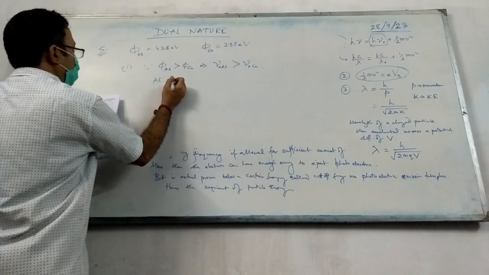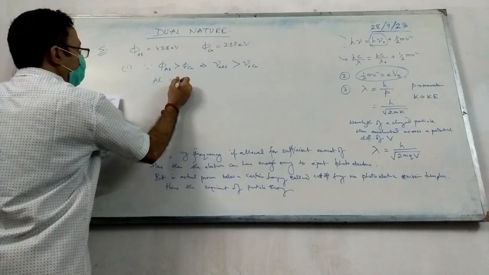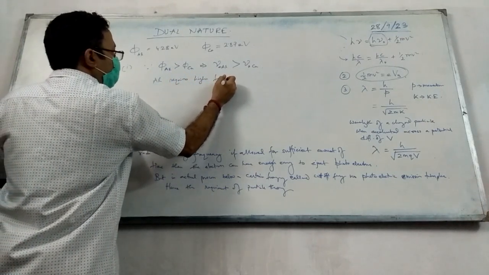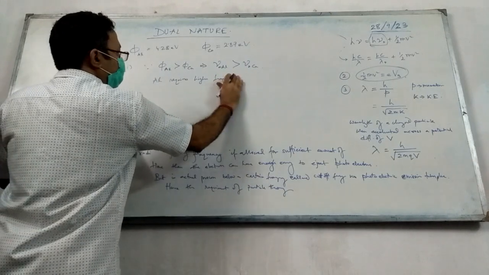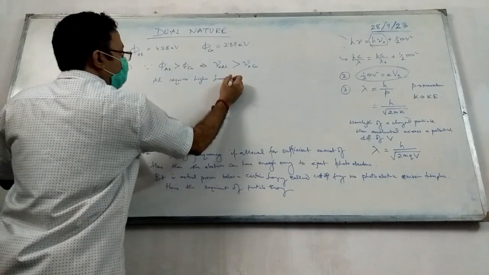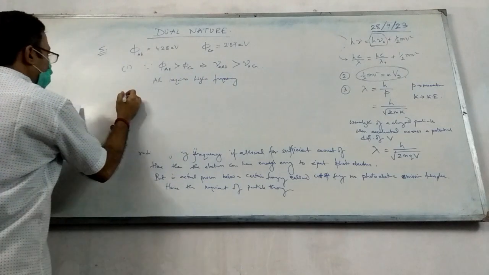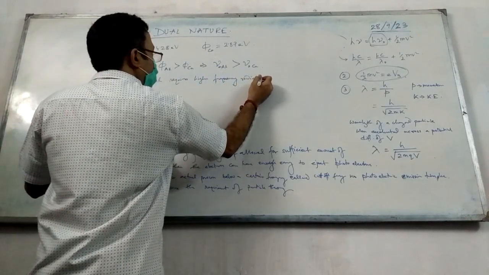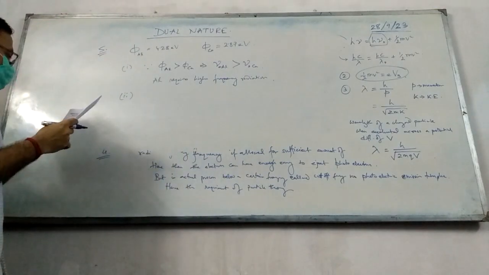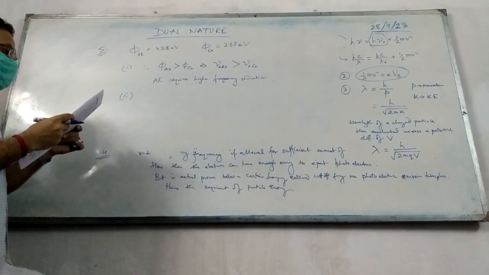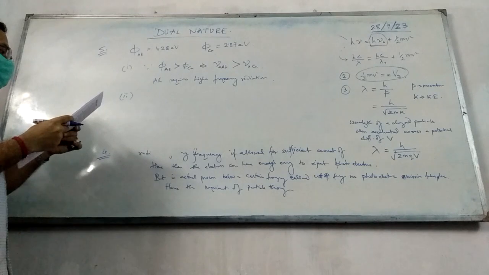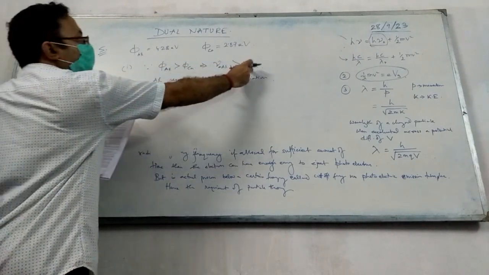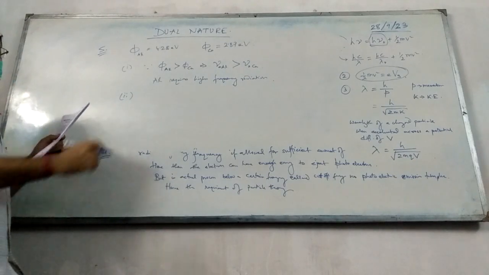Aluminium requires higher frequency radiation. Second part, find out the minimum frequency that will produce photoelectrons from each surface. So you need to find out mu naught AL and mu naught CA.